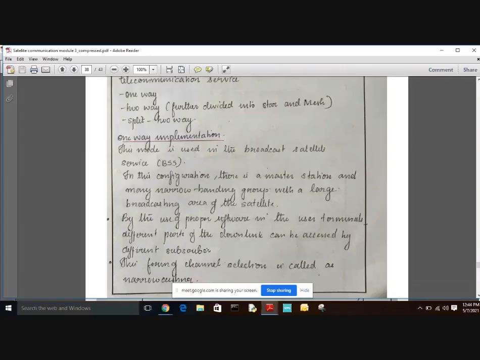The communication is from satellite to user, or the subscriber can use this downlink.